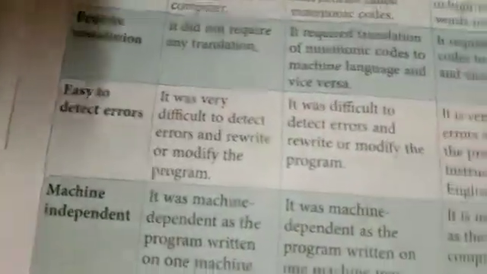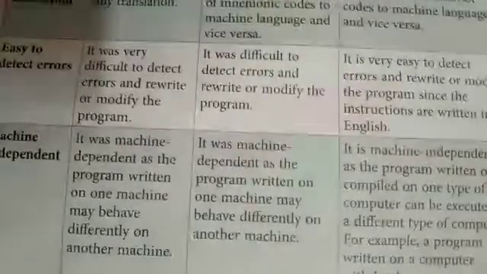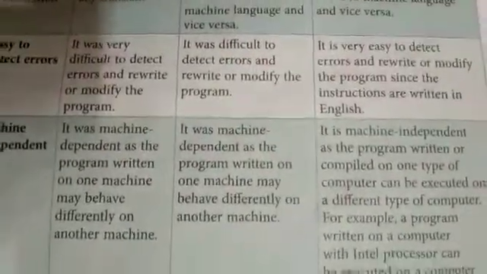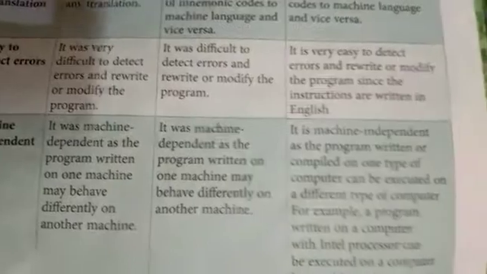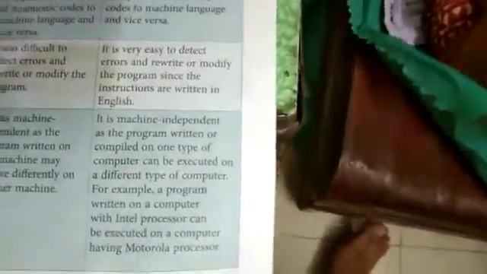Easy to detect errors. For machine language, it was very difficult to detect errors and rewrite or modify the program. For assembly language, it was difficult to detect errors and rewrite or modify the program. For high-level language, it was easy to detect errors and rewrite or modify the program since the instructions are written in English.